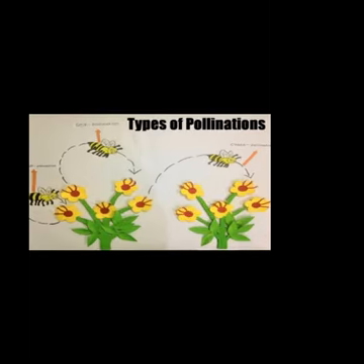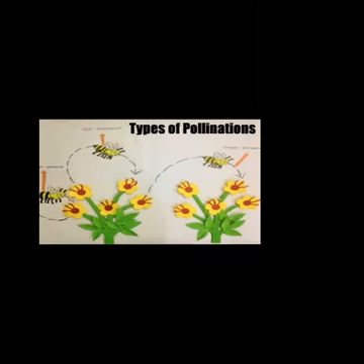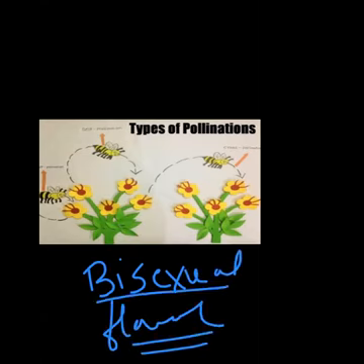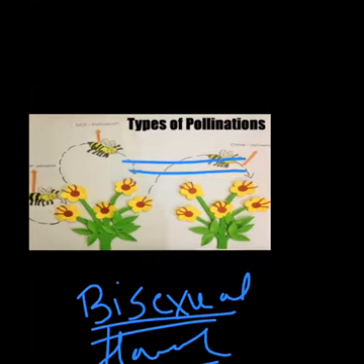Here I can see. Okay, let me revise some topics, then I will go for your doubts. Okay, so today we revised. Today what we discussed? We discussed the structure of bisexual flower in detail. We also discussed some examples of unisexual and bisexual flower, and we discussed pollination in detail. Now this is doubt solving time, children. If you have any doubt,